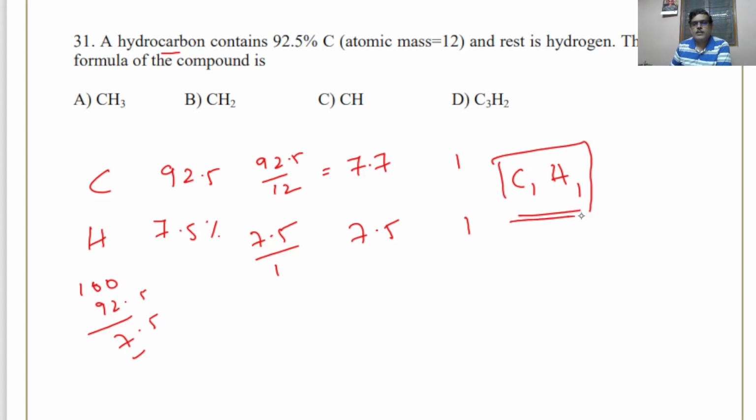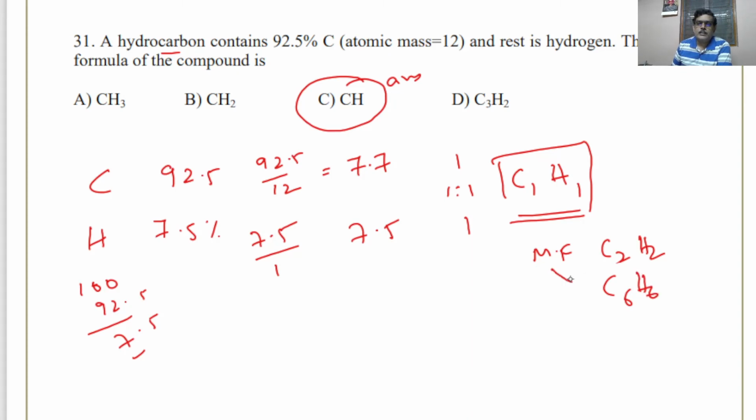The simplest formula or empirical formula of the compound will be C1H1. They are present in the ratio 1:1. So the empirical formula will be CH. That will be the answer. See, the compound's molecular formula we cannot predict. It may be like C2H2 or it may be like C6H6. So we cannot predict that, but you can predict the empirical formula, CH.